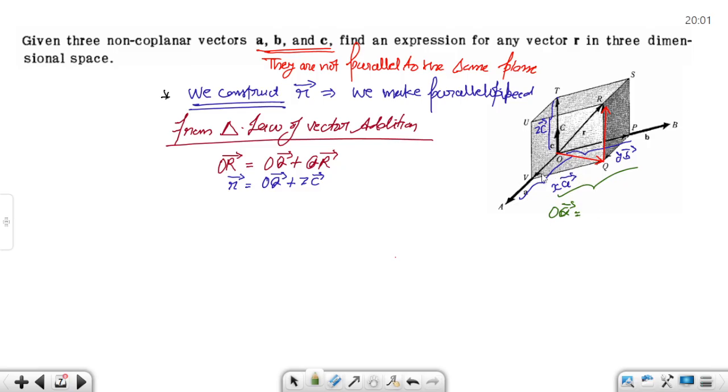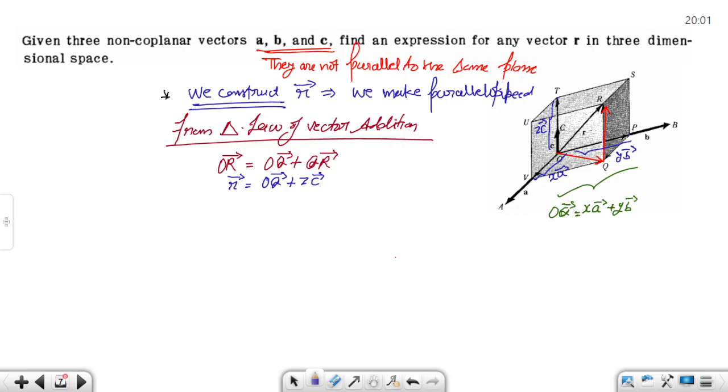This OQ vector is going to be this vector XA vector plus this YB vector, XA vector plus YB vector. Okay, तो जो मैं यहां पर ये बना रहा हूं, I hope you can get it. This length is x times A vector, this length is y times B vector यहां तक, तो OQ vector क्या हो जाएगा, XA plus YB.